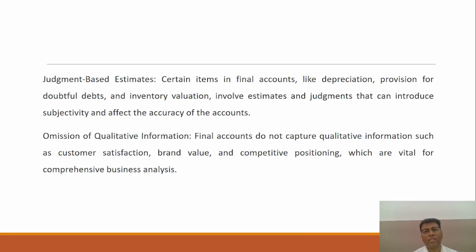For example, if you are using the machinery for a number of years, what value would it have after some years? If you want to spread the value of the machinery over its life, you have to charge the depreciation by a particular percentage. So such kind of judgment based decisions are taken in the business. So this is the particular limitation, that judgment based estimates are there, and you are not sure of the accurate amount of the doubtful bad debts or the depreciation.